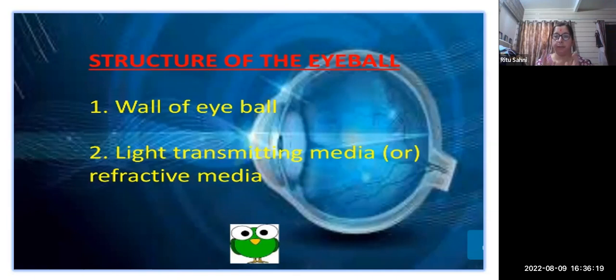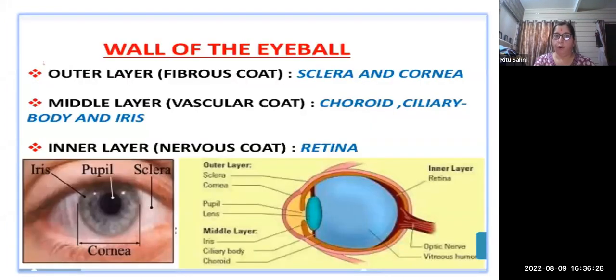Because the wall gives protection to the eye, and the light transmitting media, that is also because of that we are able to see. Wall of the eyeball: there are 3 layers in the eyeball. The outer layer is a fibrous coat, which gives the holding and balance to that particular eye, and the sclera and cornea are part of that outer layer.